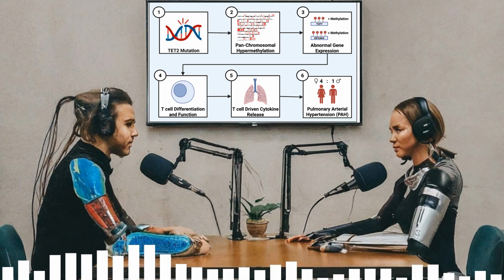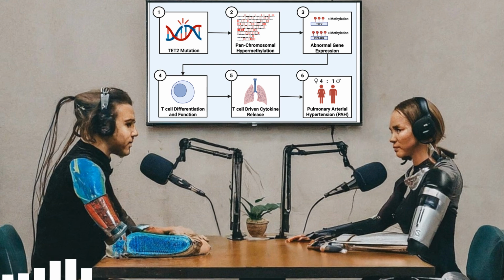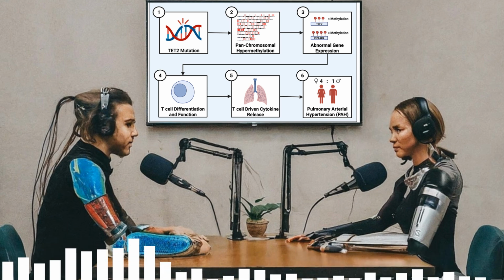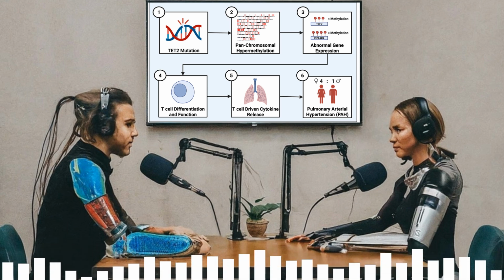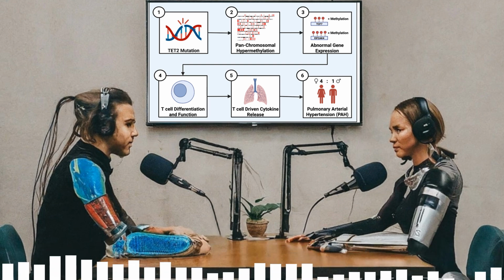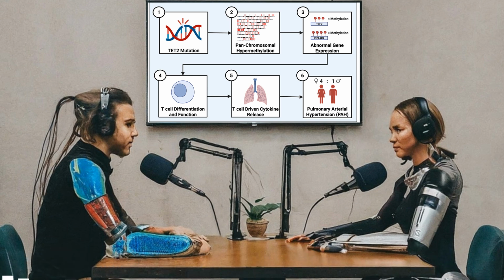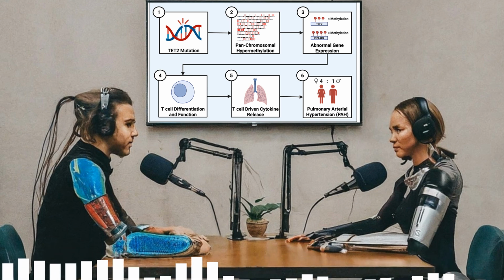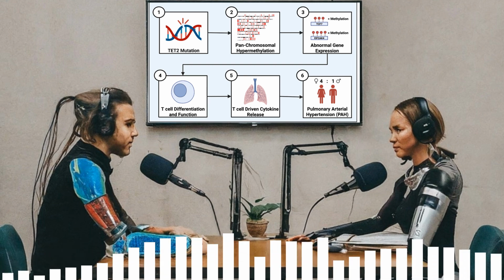Pretty much. Then they used a technique called reduced representation bisulfite sequencing, RRBS. RRBS, what does that do? It's a way to map DNA methylation across the genome. It doesn't look at every single possible spot, but it focuses on regions that are rich in those CpG sites where methylation typically happens. Gives you a really good representative picture. Like checking key intersections instead of every single street for traffic.